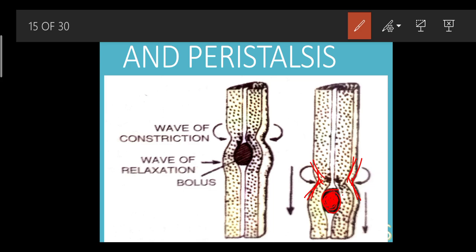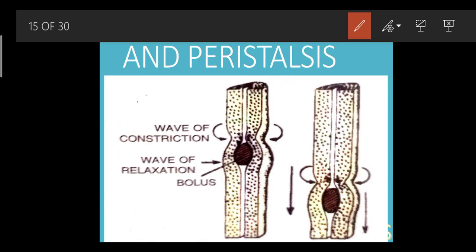But out here, the food present in this pipe gets a big amount of space, so this is nothing but the relaxation part. The part where the bolus is present is the relaxation part, and above that there is a condition called constriction. So this constriction and relaxation keeps on occurring.